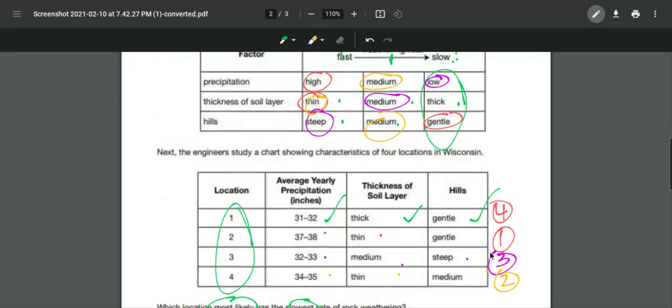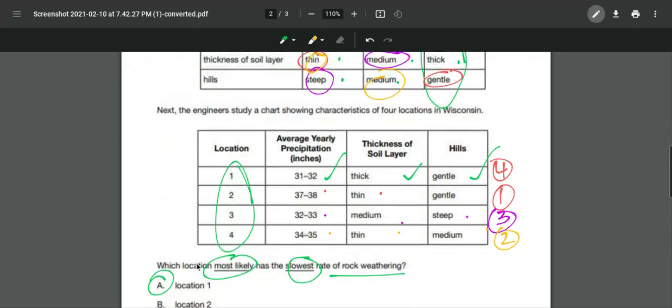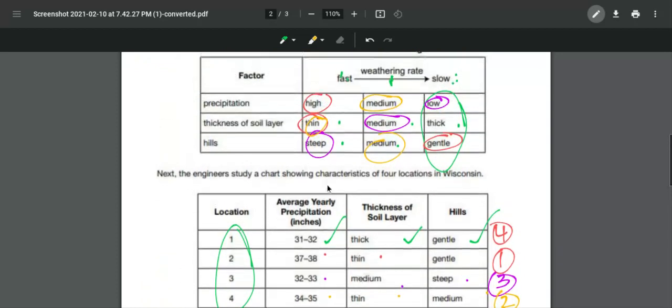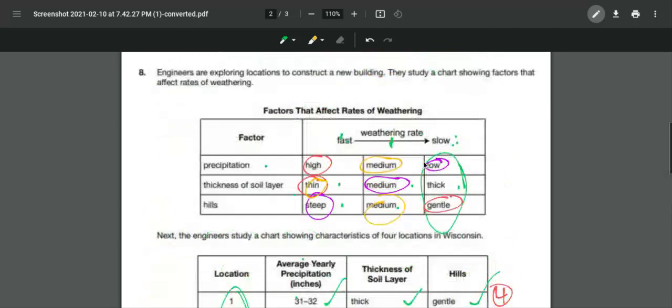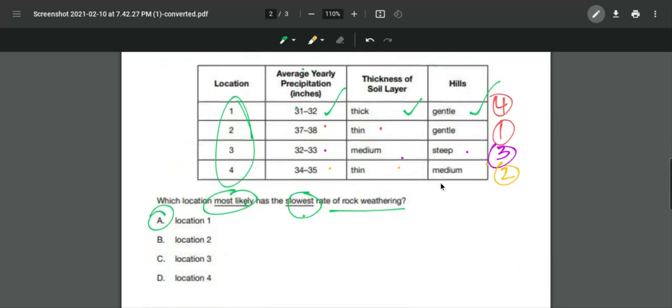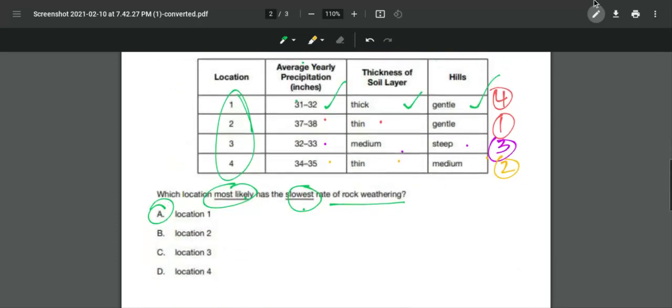The other ones are really good, but it was the best. So did you see how I looked at the question, what it was asking? I looked at the charts and really saw what these charts are telling me and how to read them. And it gave you the answer within the charts. So, letter A is the correct answer.